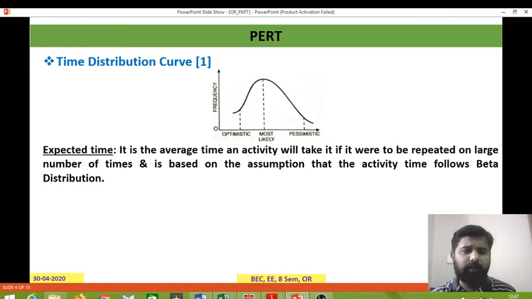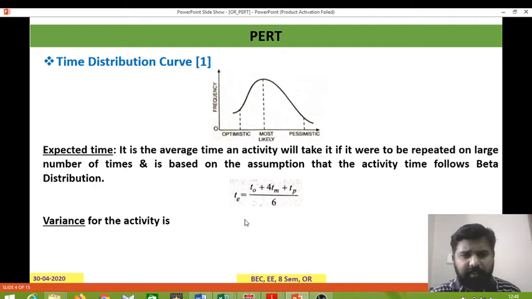Now next, expected time. It is the average time an activity will take if it were repeated a large number of times, and is based on the assumption that the activity time follows the beta distribution. As in CPM, where we have the time duration for the activity, similarly the expected time we have to calculate using these three estimates. The expected time is denoted by TE, and from this expression we identify the expected time.